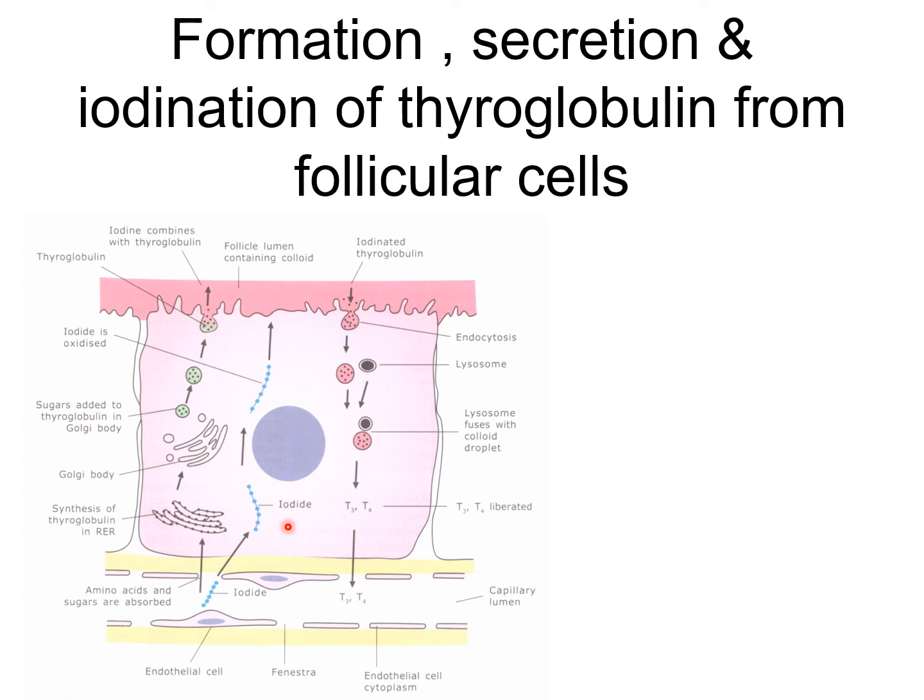And the formation of T3 and T4 is stimulated by the TSH. Here there is a release of T3 and T4 into the blood. So these are the steps: iodine, thyroglobulin, exocytosis, the lysosome. Then the lysosome fuses with these colloid droplets, T3 and T4 are released and liberated into the bloodstream. This one is the blood capillary lumen, lined by endothelial cells, and amino acids and sugar are also absorbed by this thyroid follicle. So these are the secretion and iodination of the thyroglobulin in follicular cells.